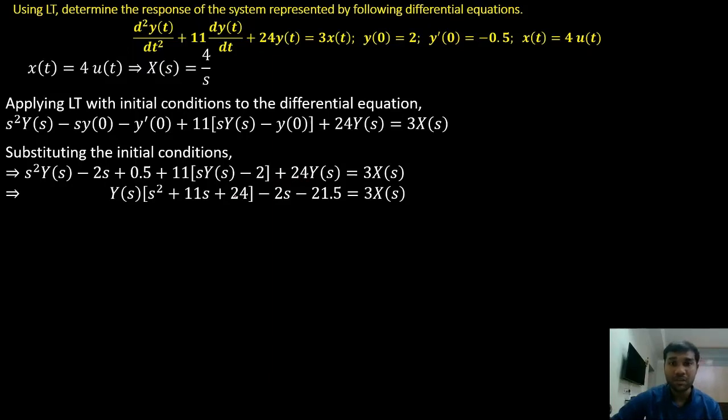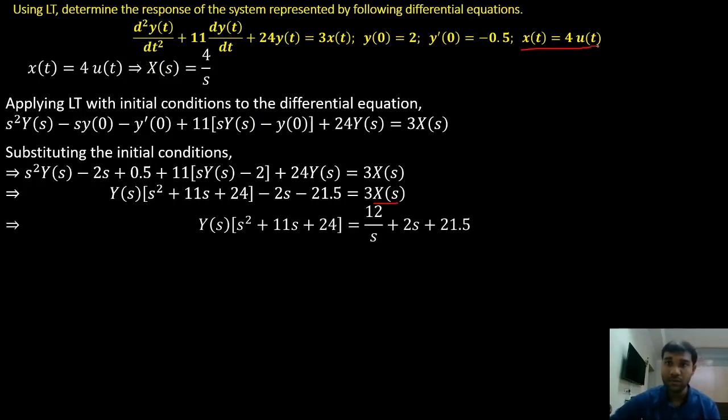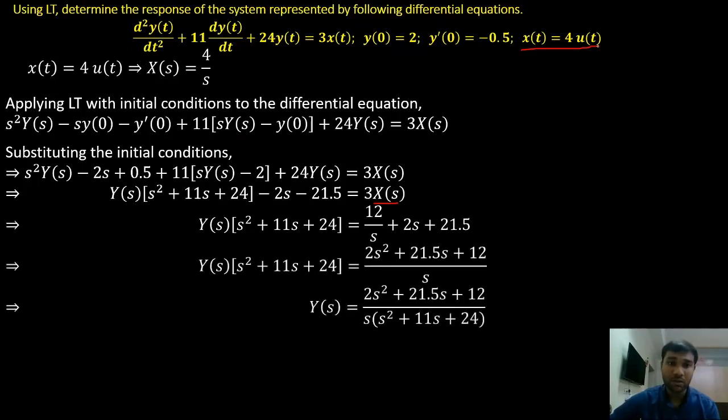Once we substitute the initial conditions, we will simplify the equation to obtain y of s. So in place of x of s, we are going to substitute the transform of the given input, right? And we'll simplify the equation. So y of s will be obtained. Once we obtain y of s, we have to find the inverse of y of s, that is nothing but the response of the system, right?